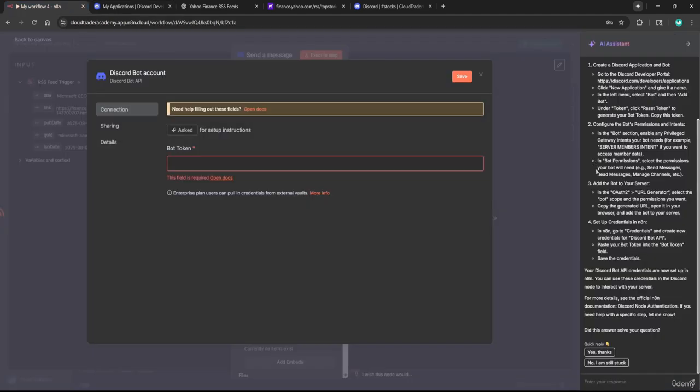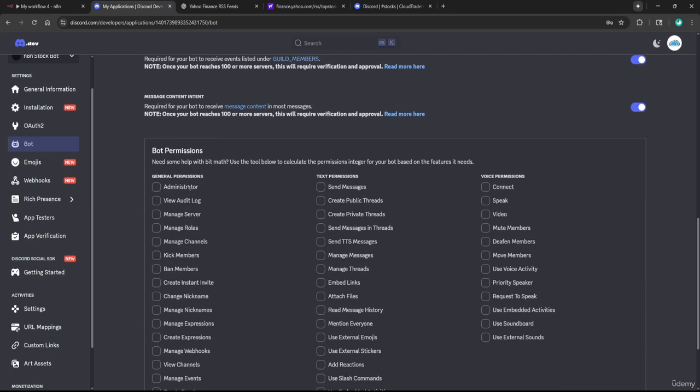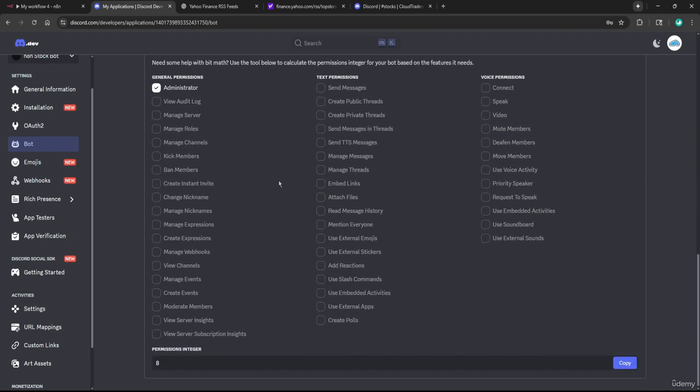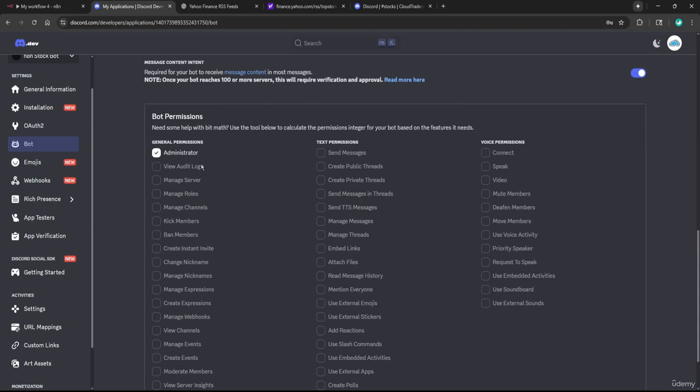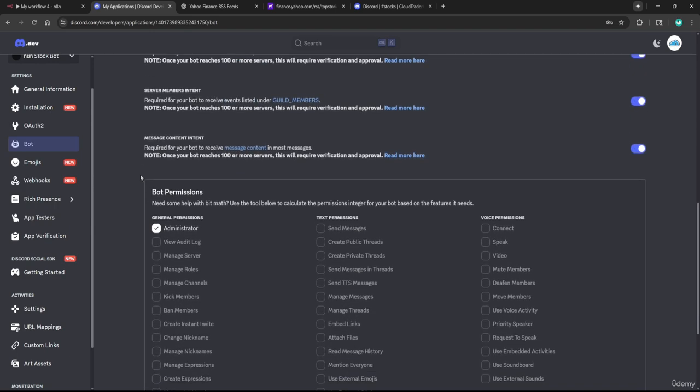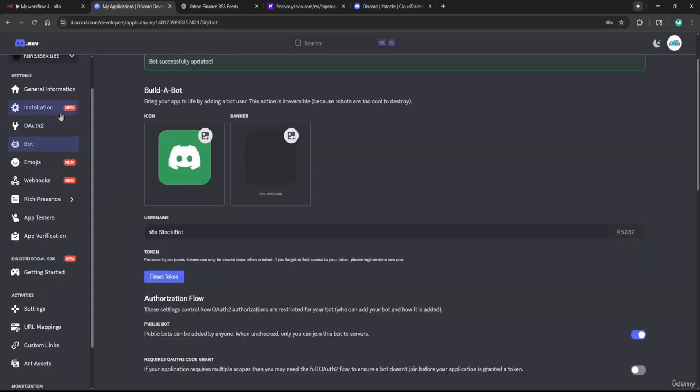So now we have all this. It does say in the bot permissions, select the permissions your bot will need. So let's head back to our Discord portal, and let's give our bot different permissions. I'm just going to say administrator just to make it easy, because I am going to have the bot send messages in a Discord channel that does require staff privileges to access. So I'm going to leave just admin here. I don't need anything else, or I guess admin covers everything else. So it says in OAuth 2 URL generator, select the bot scope and the permissions you want, and then copy the URL, open it in your browser, and add the bot to your server. So let's head back. Let's go to OAuth 2.